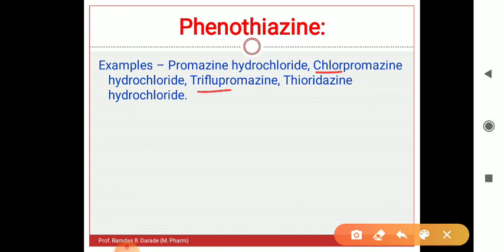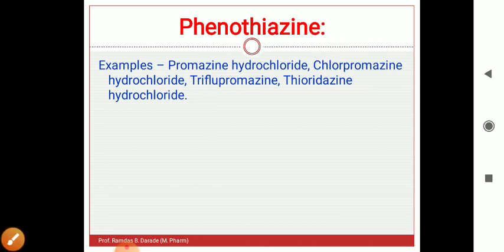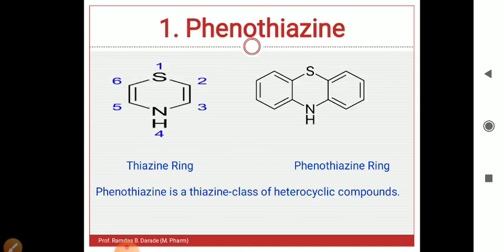When we compare the structures of promazine and chlorpromazine, there is an extra chlorine atom present in chlorpromazine, and in triflupromazine there are 3 fluorine atoms, therefore the name triflupromazine. So from the names of the examples you can get an idea about the chemical structure of a compound.